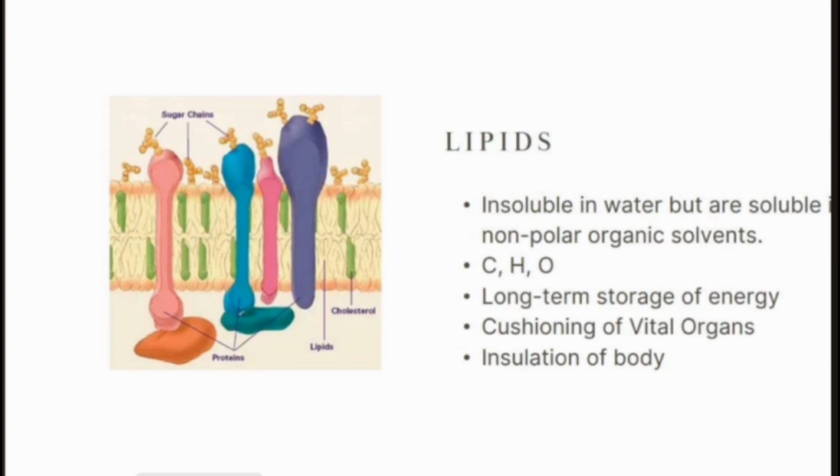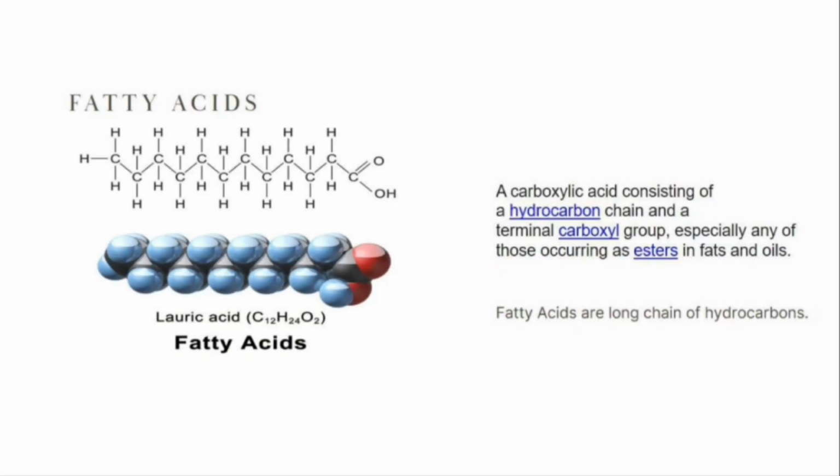Lipids or fats also cushion the vital organs. They insulate our body from the cold and serve as our fuel storage tank, keeping our demanding metabolic system operating. And lastly, lipids also insulate the body. We have a layer of fat just below our skin that helps to keep our internal body temperature regular despite the external temperature. So let's talk about these lipids one at a time.